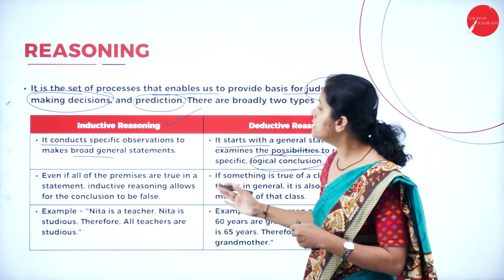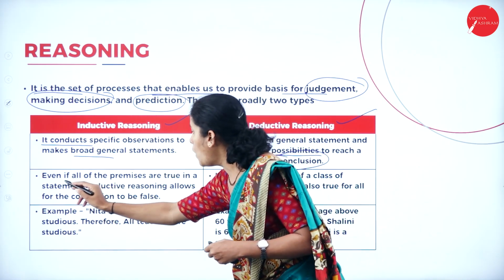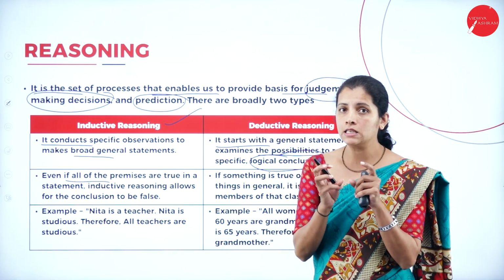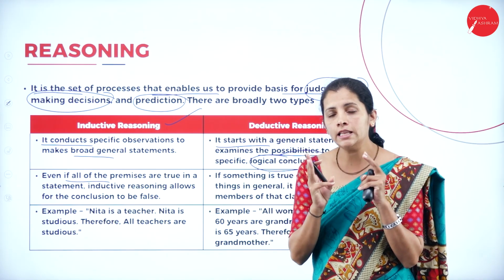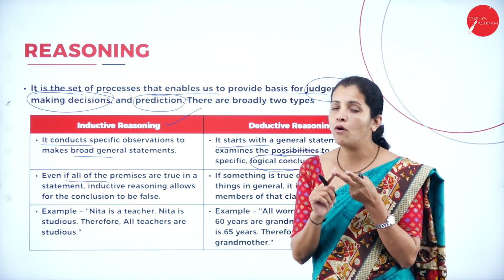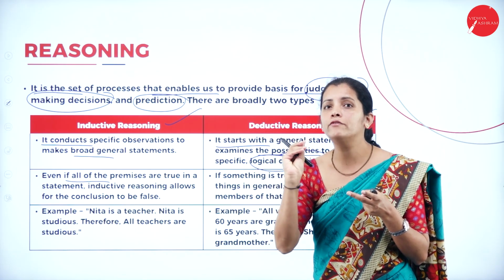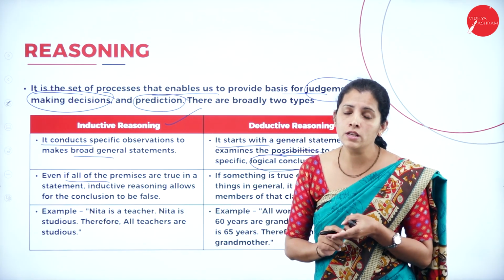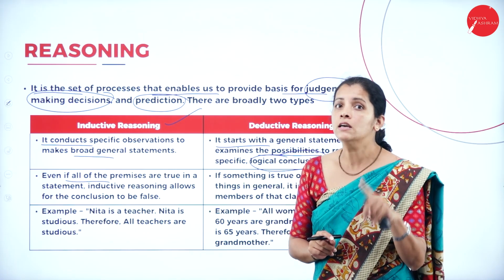So if I consider inductive reasoning, and if I consider premises, I am going to have two values, that is nothing but true and false. If I take any statement, I am going to have two possibilities, like when I toss a coin, I am going to have two possibilities, that is tail as well as head.